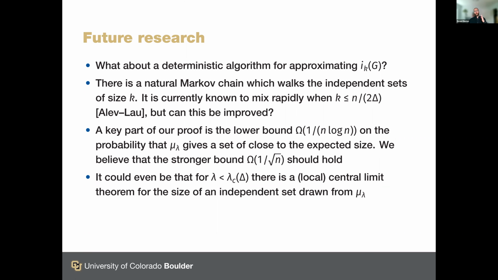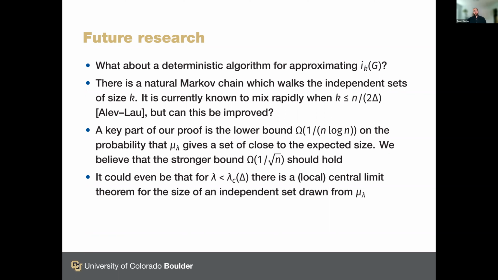So this is known as the down-up chain on the complex of independent sets in the graph. Currently, by spectral techniques, this is known to mix rapidly when k is at most n over 2 delta, which is density 1 over 2 delta, recently analyzed by Alev and Lau. But we think this could be improved to the critical density. So that's a conjecture from our paper.